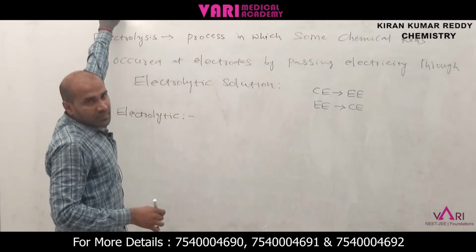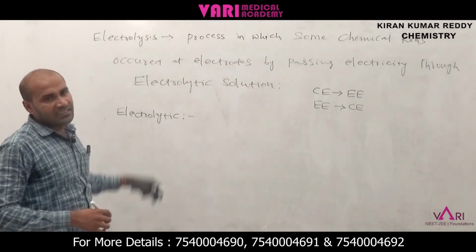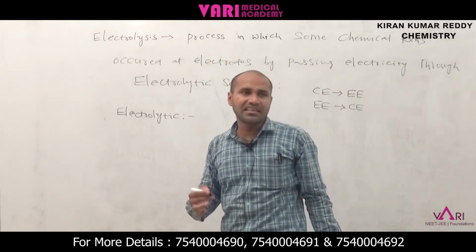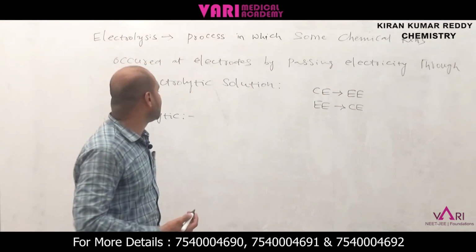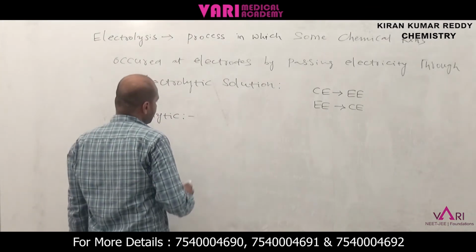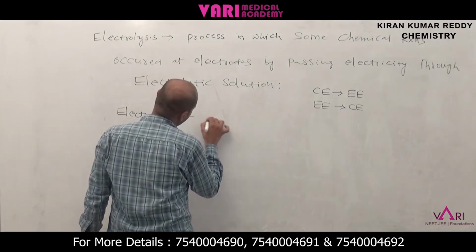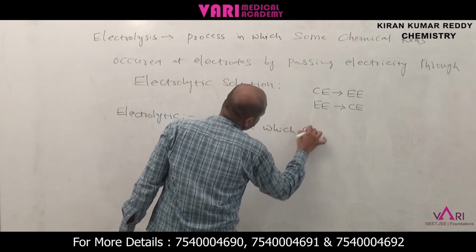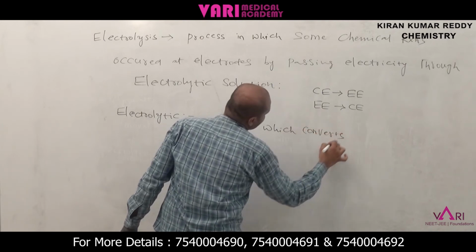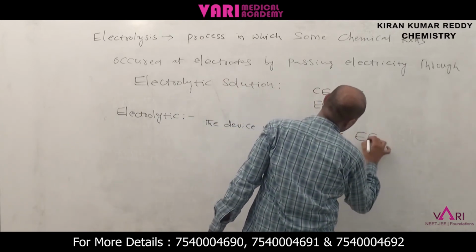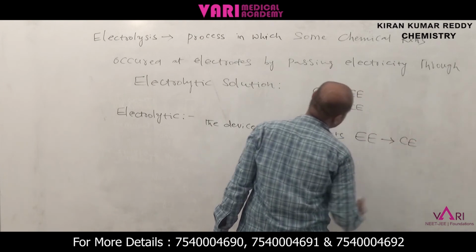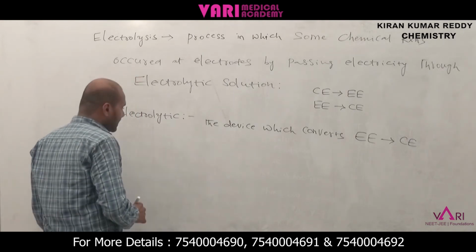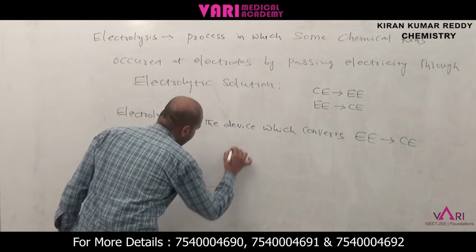Okay, now I am explaining the electrolytic cell. An electrolytic cell is the device which converts electrical energy to chemical energy. That is called an electrolytic cell. What is an electrolytic cell? The device which converts electrical energy to chemical energy. And the electrolytic cell is a single device. We can take a single device.